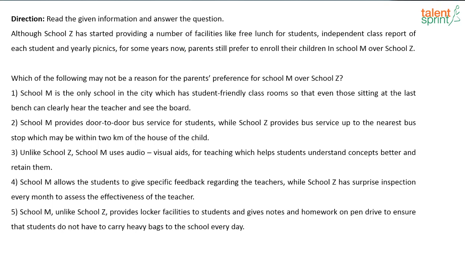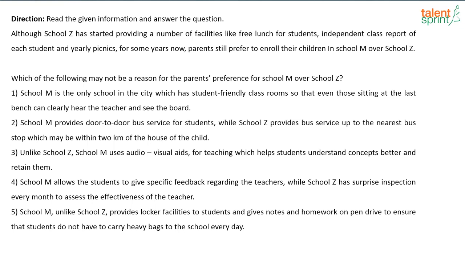So if you see options 1, 2, 3 and 5, all these options very clearly state the advantages of school M over school Z. Now if you look at option 4, what is option 4 saying? Option 4 says school M is allowing students to give feedback regarding teachers. School Z also has a mechanism to get feedback about teachers, correct? But the methodology that they are following is only different. So basically, option 4 is not stating that there is some particular facility which is there in school M which is not there in school Z.